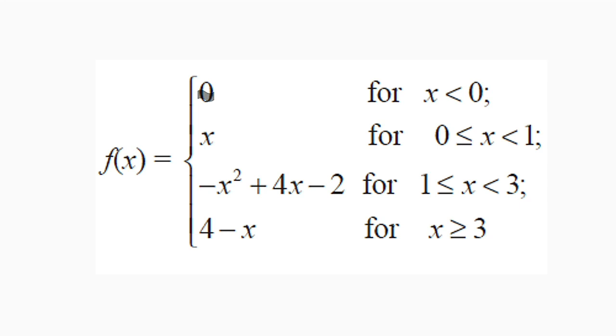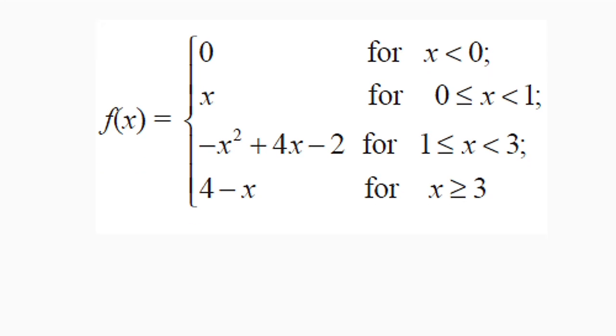f of x could be 0 for x less than 0. It can also be x for x greater than or equal to 0 but less than 1. It can also be negative x squared plus 4x minus 2 for x greater than or equal to 1 but less than 3. And it can also be 4 minus x for x greater than or equal to 3. We are going to evaluate the left and right hand side limits of this function at 0, 1, 2, and 3. So let's get started.